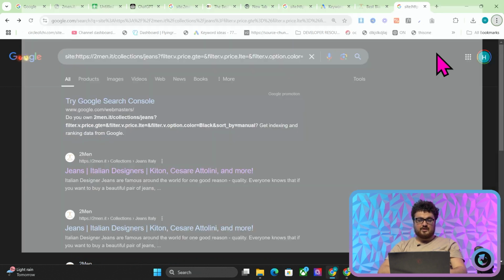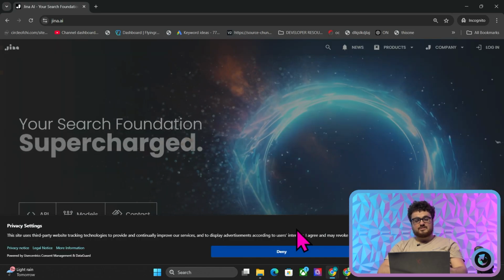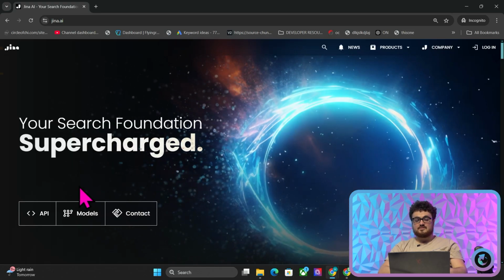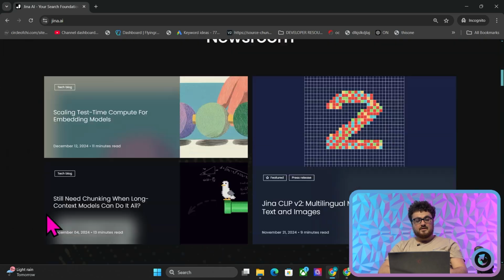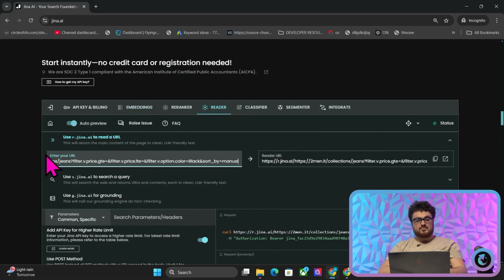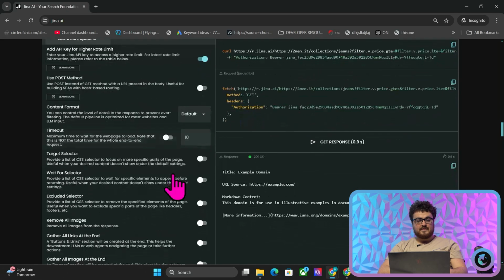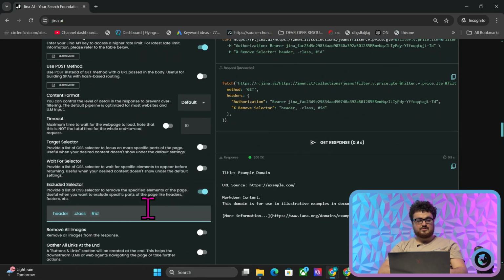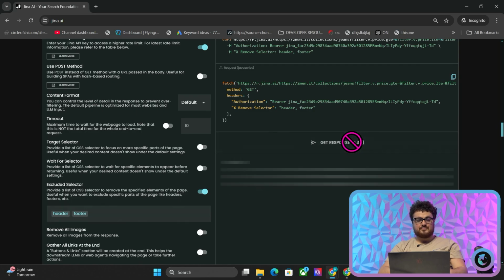So let's just quickly talk about how we can get all of these images in a very quick way. So Jina is something that I've been loving recently. It's what a lot of Harbor is based on. If you just press API in the bottom here and then Reader here, and then Control-A, Control-V where it says enter your URL, and then you want to do excluded selector, delete these two and just write footer and press enter and then get response.